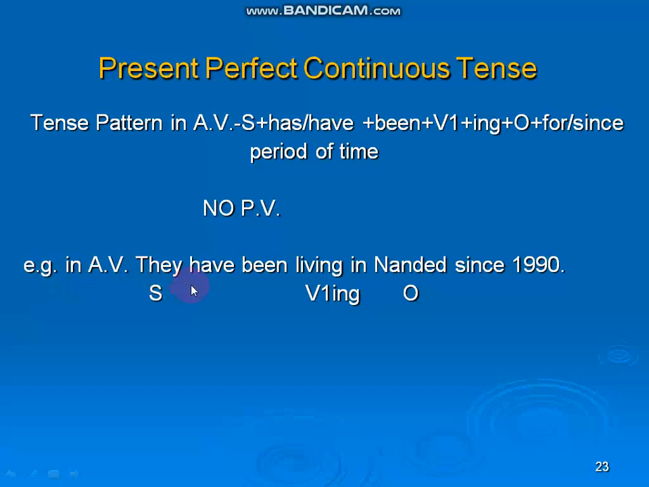Example: They have been living in Nanded since 1990. They is the subject, living is V1 plus ing, and the object is Nanded. Okay, we turn to the next topic.